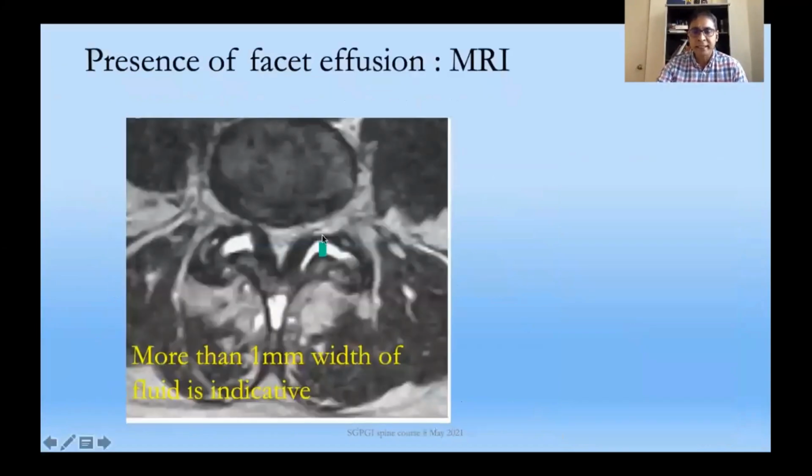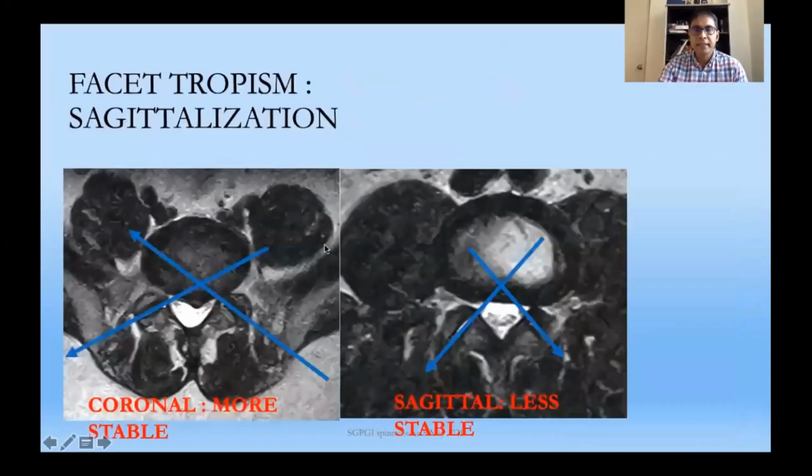Presence of facet effusion bilaterally is another sign which is taken. More than 1 millimeter is significant. The fifth one would be facet tropism, that is sagittalization of the facet joints. And here you can see the coronal type of facet is more stable. When it is more sagittal, it is less stable.